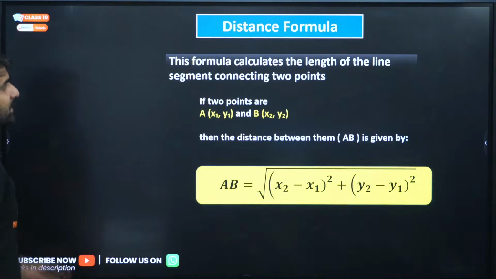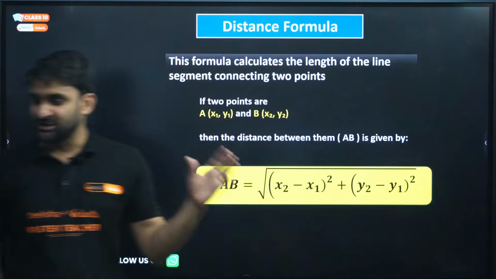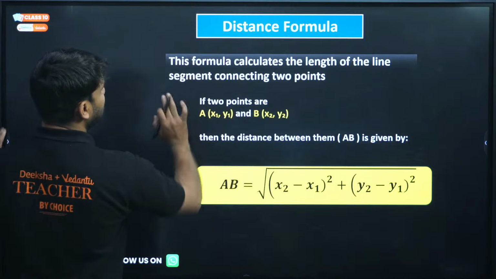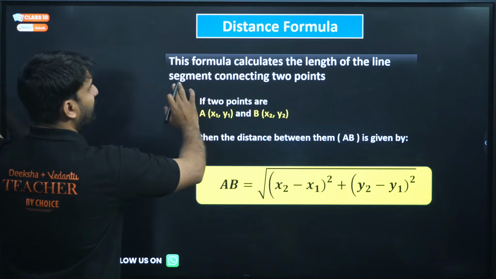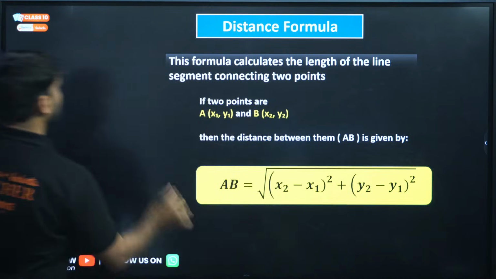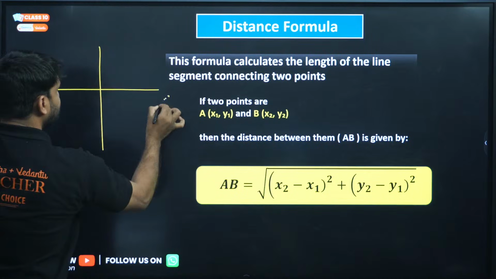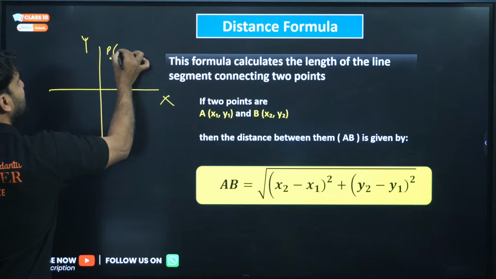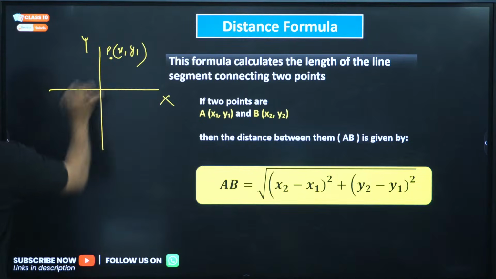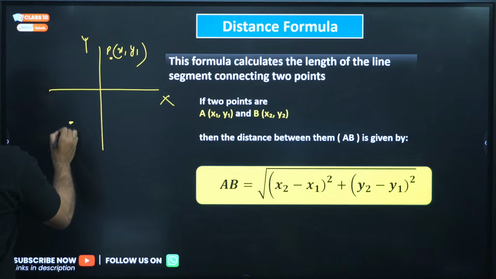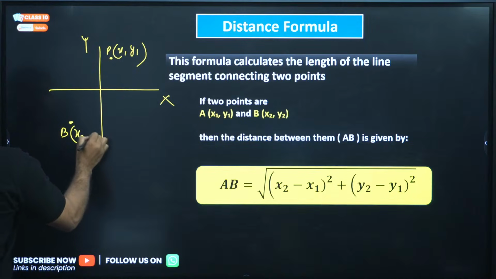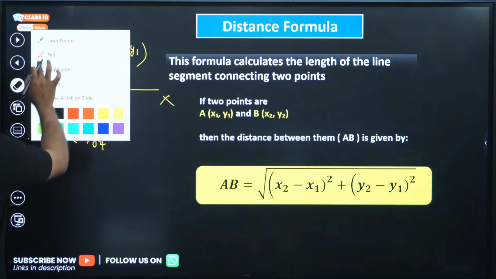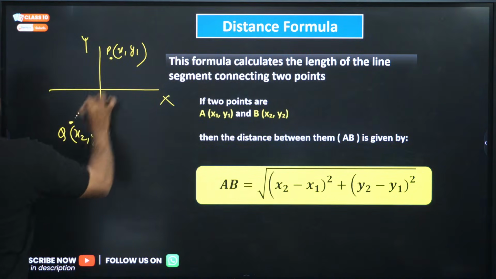Now moving to the very first formula, which is the distance formula in coordinate geometry. This formula calculates the length of the line segment connecting two points. Let's say this is the x-axis and this is the y-axis. The first point P is here, say (x1, y1), and the second point is here, this is Q. I want to find the distance between these two coordinates.